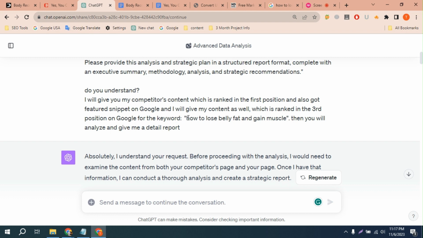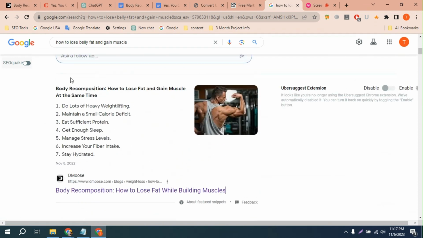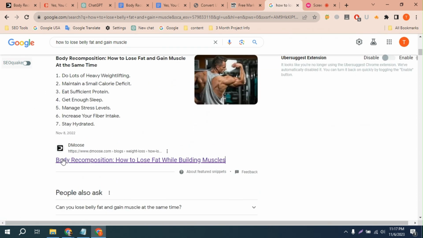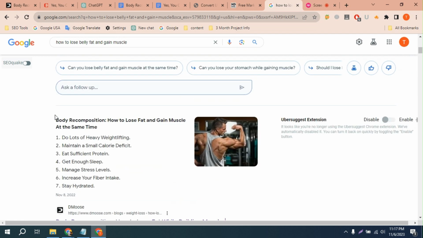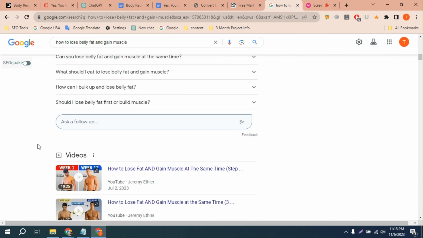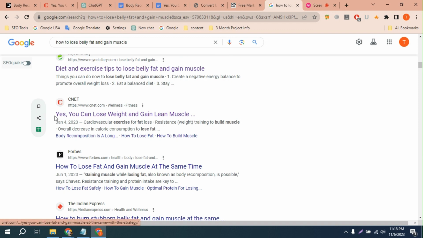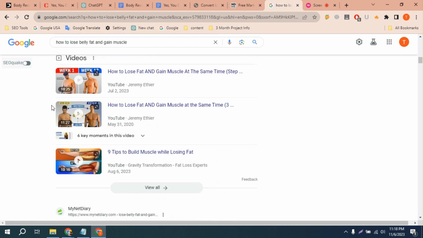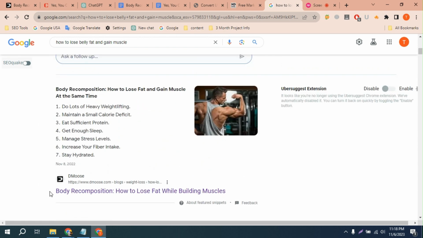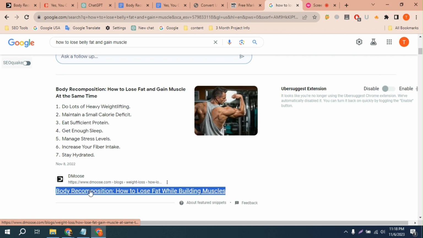So this is the keyword that I searched on Google, and I said here, then you will analyze and give me a detailed report. I searched this keyword on Google, and I found this result. I found this website at the first position for this keyword, and I chose this website as my competitor. I will optimize this web page to rank for this keyword at the first position on Google. So I want to outrank this content.